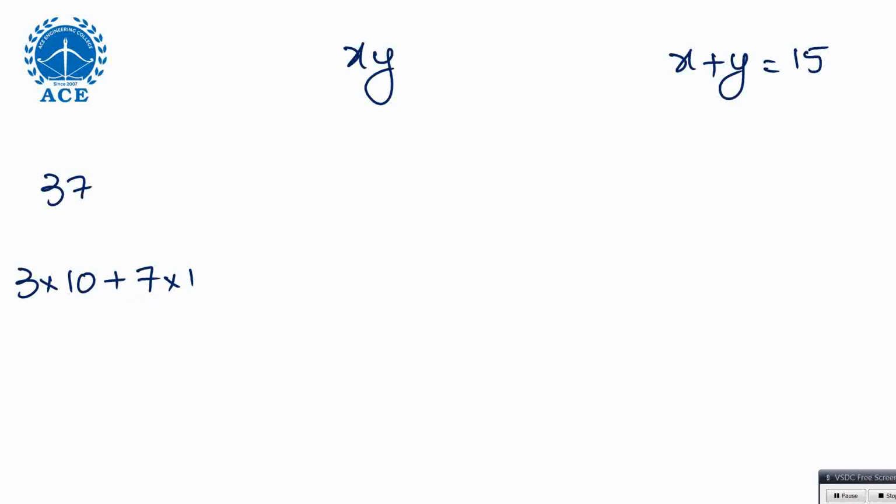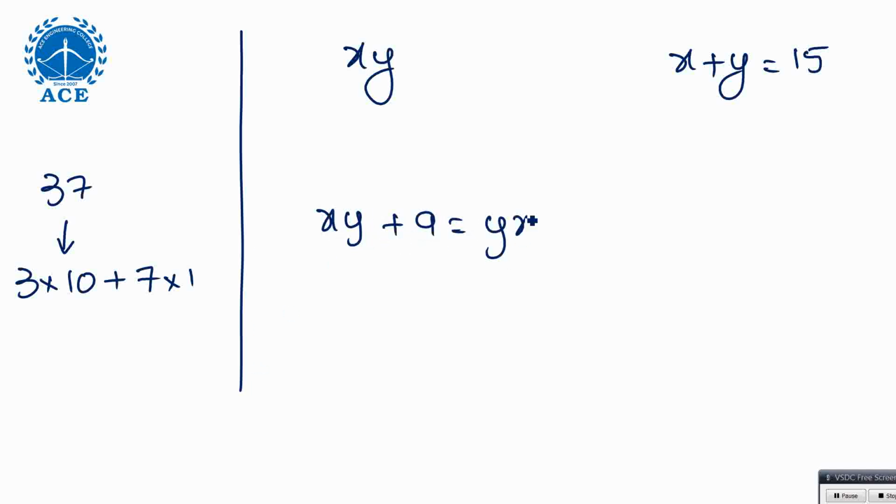So 3 into 10 is 30, 7 into 1 is 7, adding again 37, same thing, no problem. Now, what is given in the question: XY plus 9 should be equal to YX. You add 9 to the two-digit number, the digits should reverse. This is the first condition.